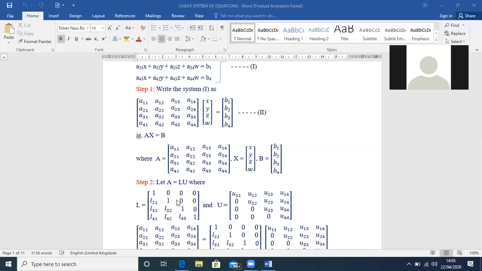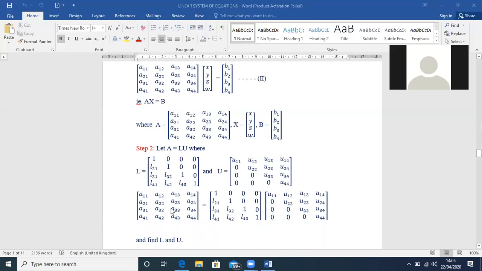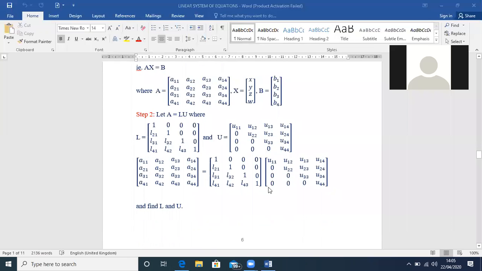Second step is you must write A as the product of L and U. So you write A here, L is this, U is this. You find the product of LU and A. When do you see two matrices are equal? When they are of the same order and corresponding elements are equal.